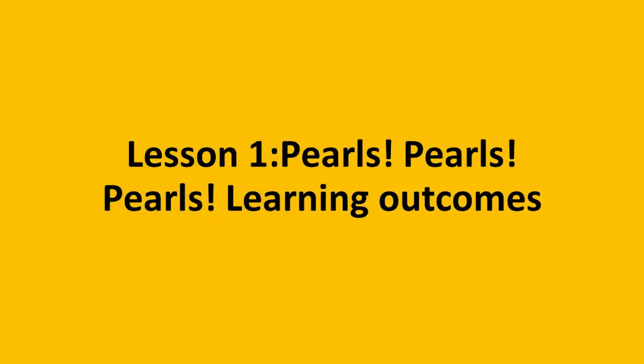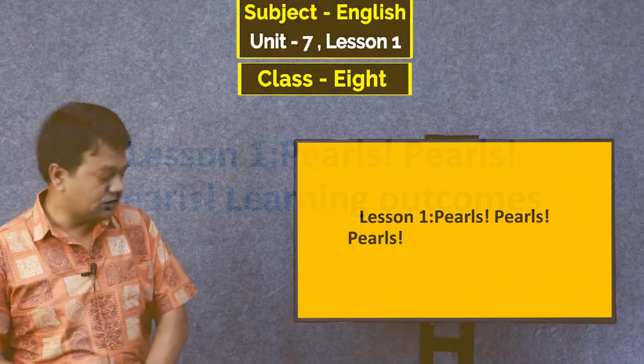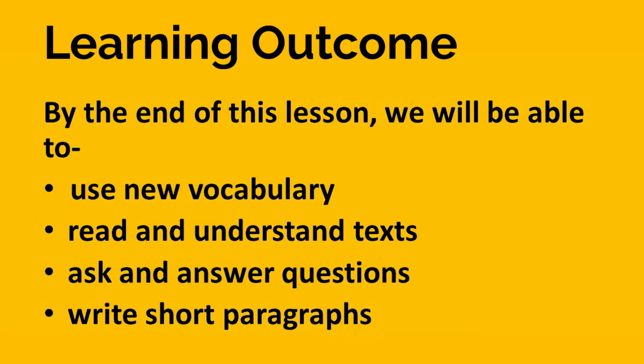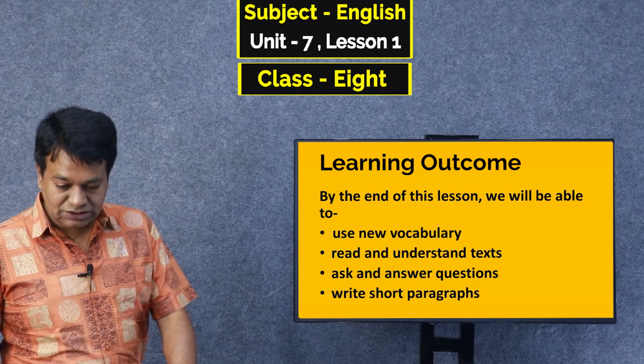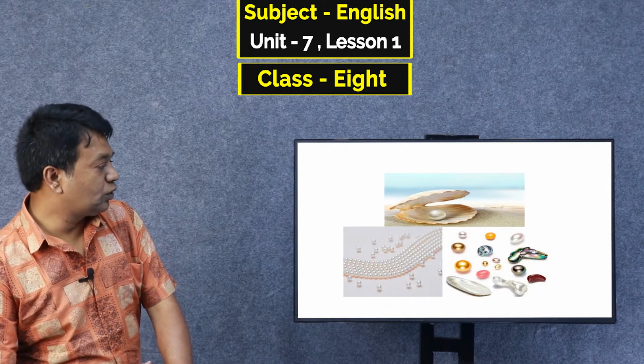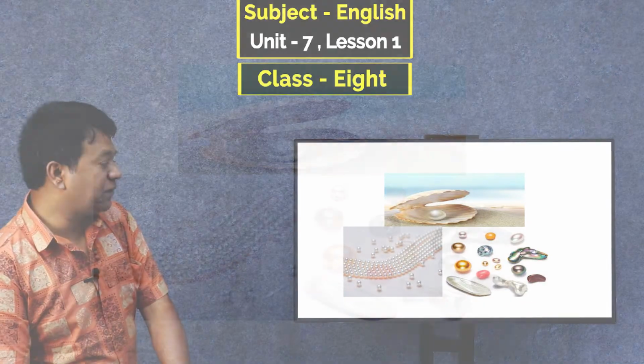Have you seen? Here our learning outcomes are, just see, by the end of this lesson we will be able to use new vocabulary, read and understand text, ask and answer questions, write short paragraphs. Okay? Now go to the next slide. What is it? Just look here. There are 3 pictures.